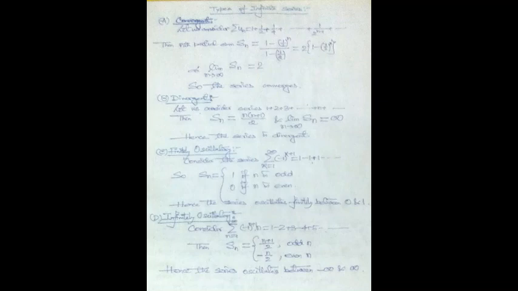Similarly, we can consider an infinite series which oscillates infinitely. Say for example, let us consider the series summation of (minus 1) to the power n plus 1 times n, that is 1 minus 2 plus 3 minus 4 plus 5 and so on. So the nth partial sum Sn will be (n plus 1) by 2 for odd n and minus n by 2 for even n. Therefore the given series oscillates infinitely. That is, the series oscillates between minus infinity and plus infinity.